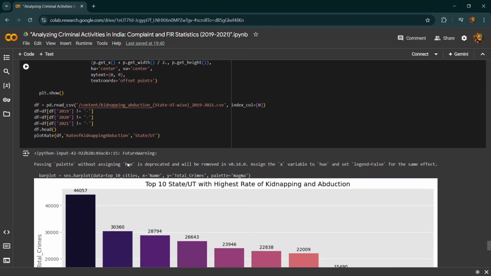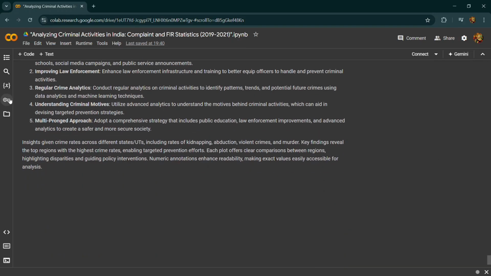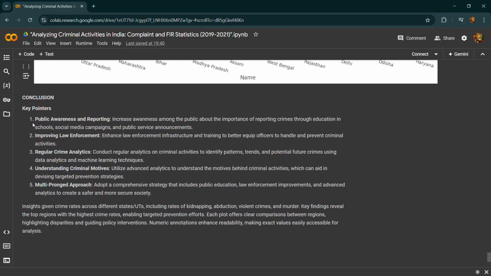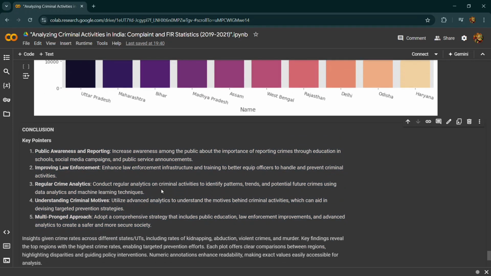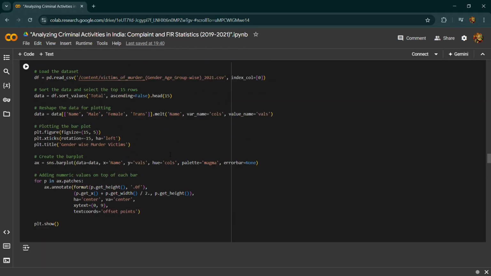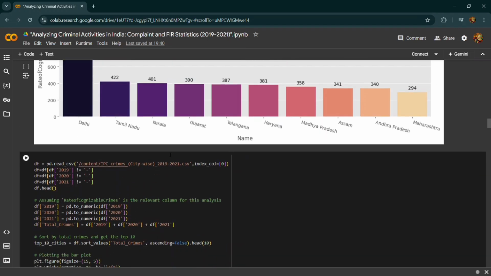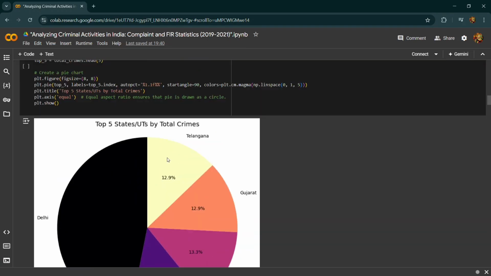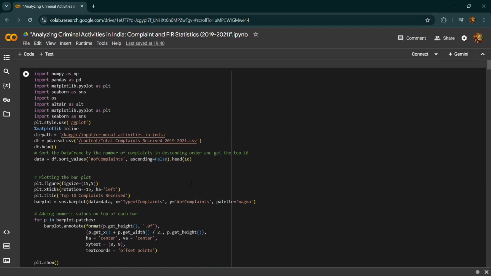In summary, the visualizations provide insight into the crime rate across different states and union territories, including kidnapping, abduction, violent crimes, and murders. The key findings reveal the top regions with the highest crime rate, enabling targeted prevention efforts, and each plot offers a clear comparison between regions, highlighting the disparities and guiding policy interventions. Numeric annotations also enhance readability, making the exact values easily accessible for analysis.